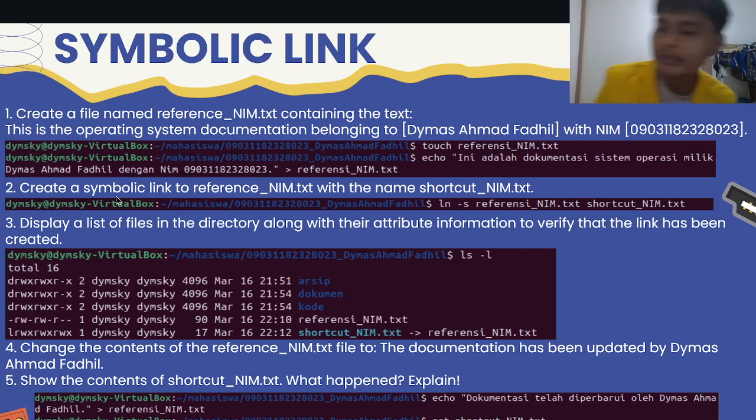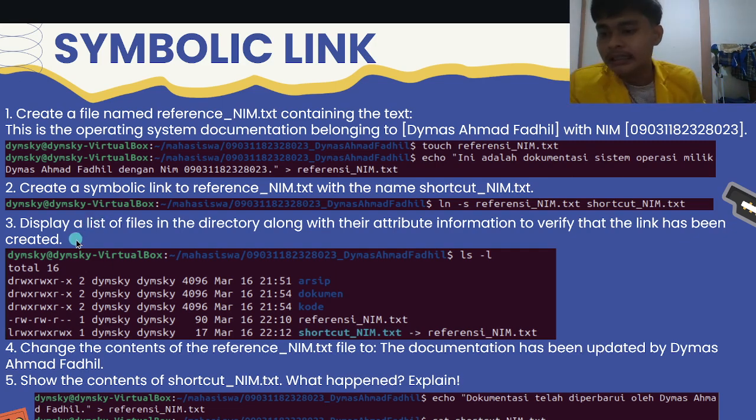Number 3: the question is to display a list of files in the directory along with their attribute information to verify that the link has been created. To display it, I will use ls -l, and the output shows a total of 16 in this directory.